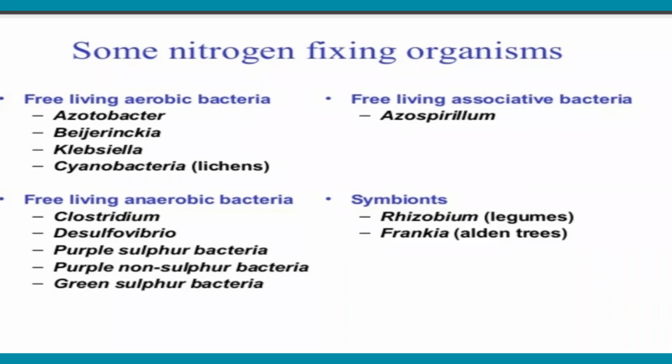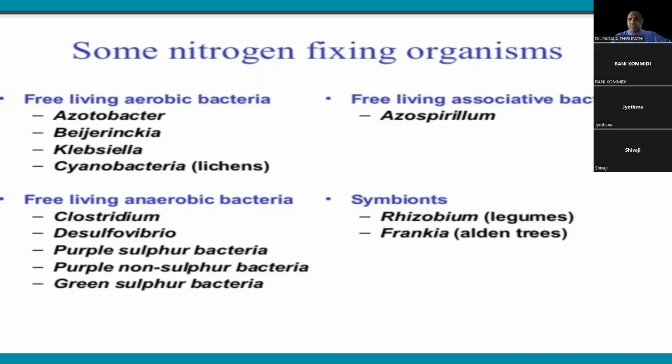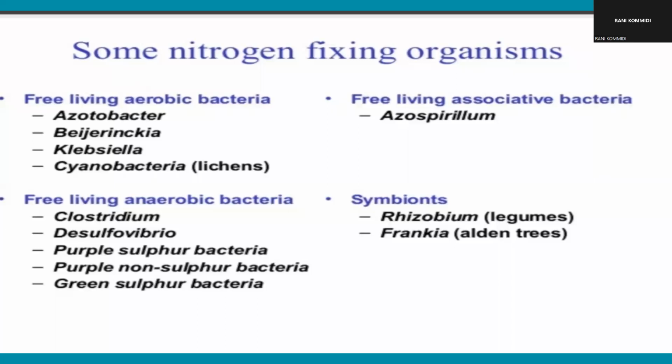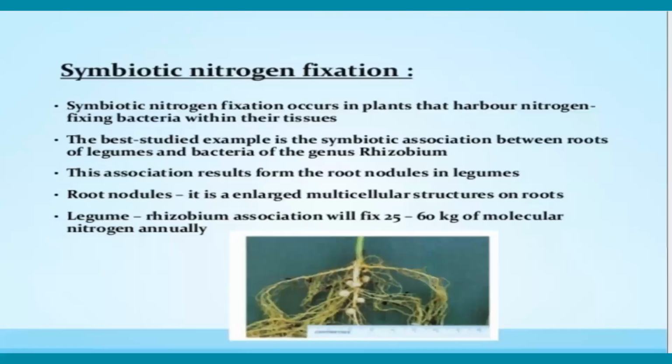Frankia species are symbiotic with alder trees. These are some examples of nitrogen fixing organisms: free-living aerobic bacteria, free-living anaerobic bacteria, free-living associative bacteria, and symbiotic associations.